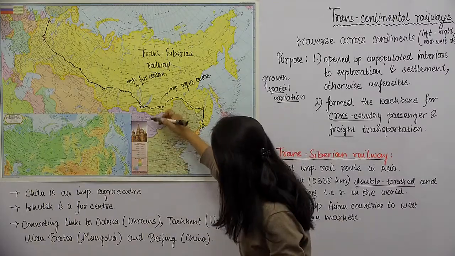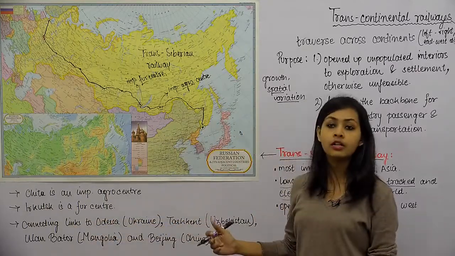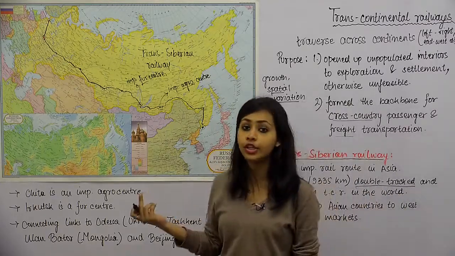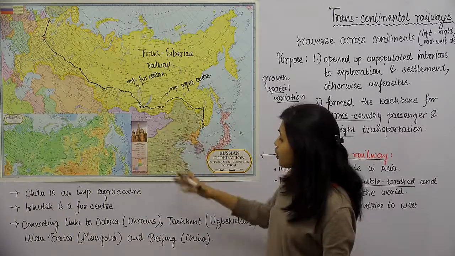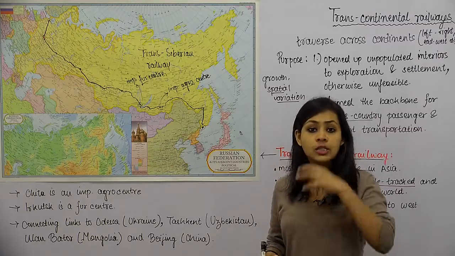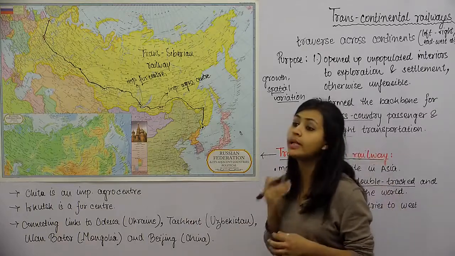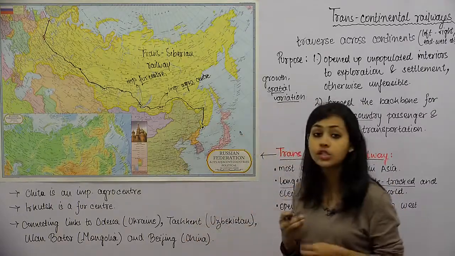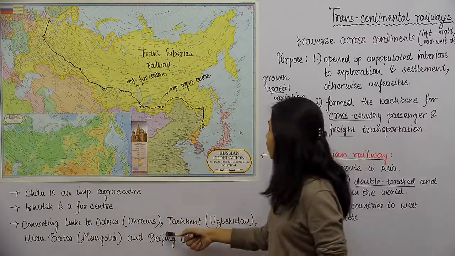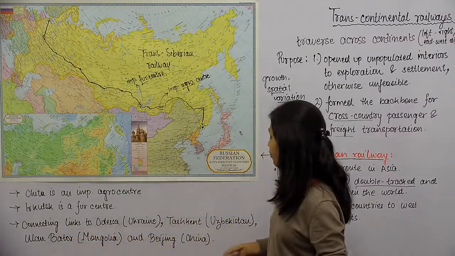So it would be good for you to know these, even though these have less probability of coming in the exams because हमारे लिए सिर्फ Russian वाला important है. But what it means is ये दूसरे countries में भी there are some connecting links through which transportation can be done across countries. It doesn't just have to be limited to Russia. It can go across countries. And कौन से countries में है? We have a center at Odessa, which is in the country Ukraine. We have Tashkent, which is in Uzbekistan. We have Ulaanbaatar, which is in Mongolia, and we have Beijing, which is in China.